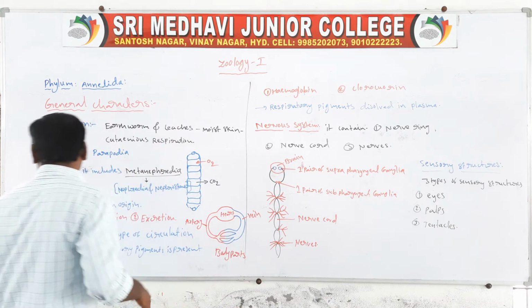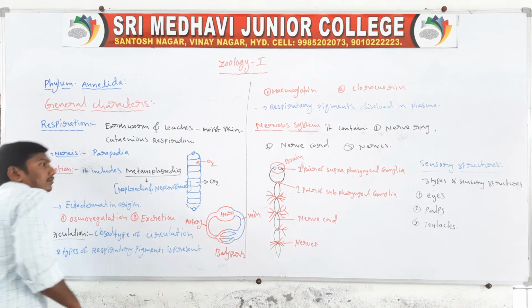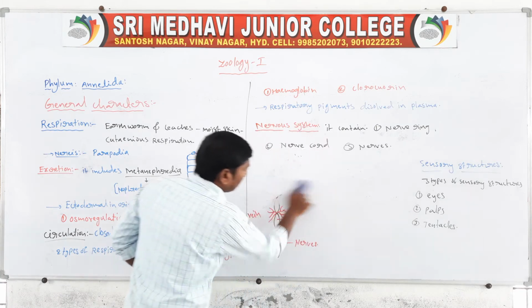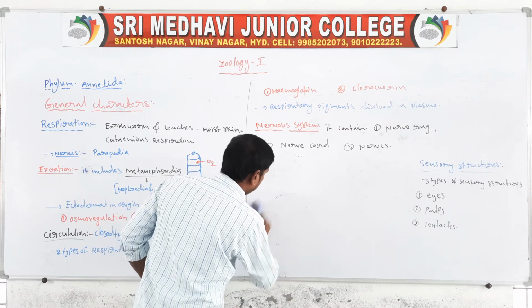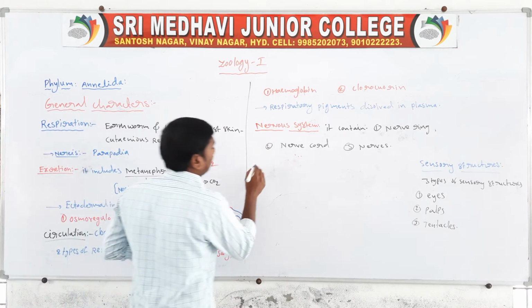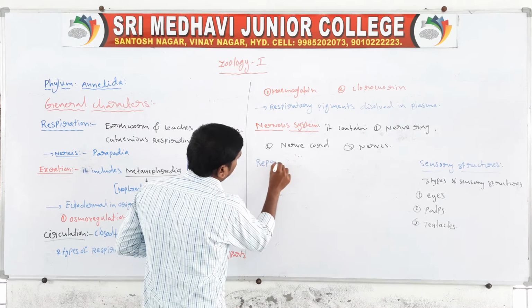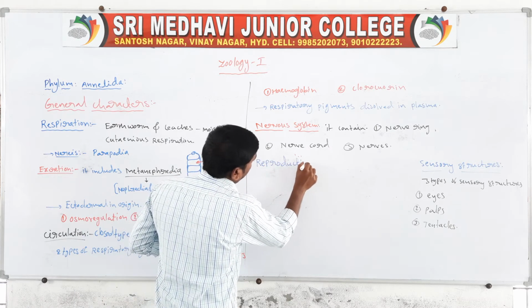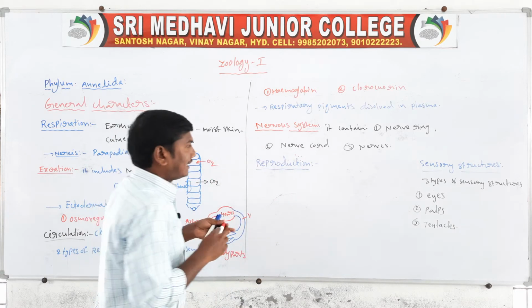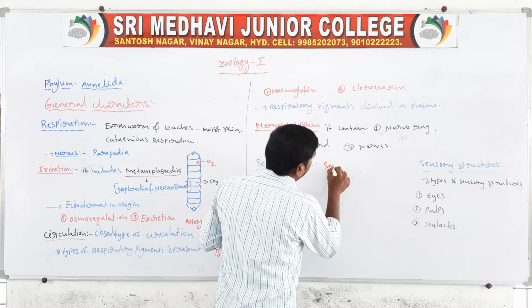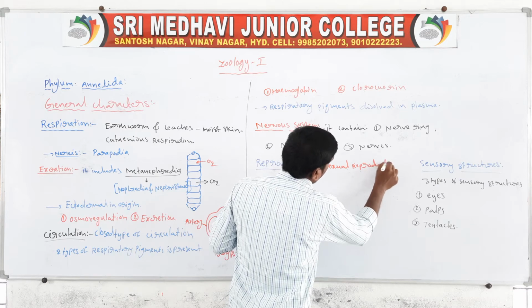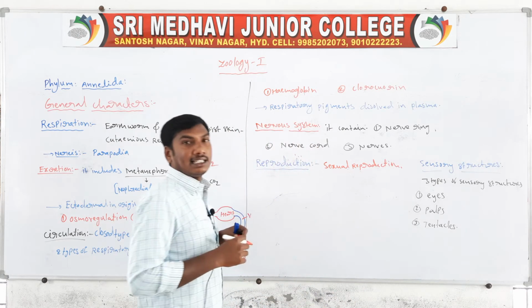Next, reproduction. Reproduction is sexual reproduction.